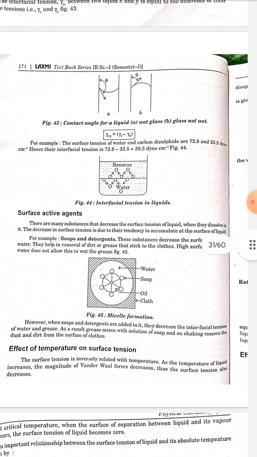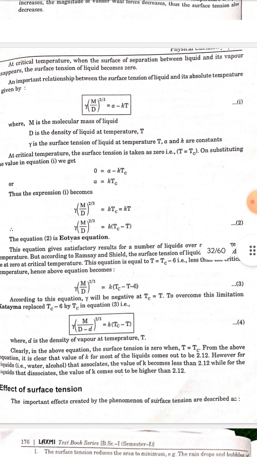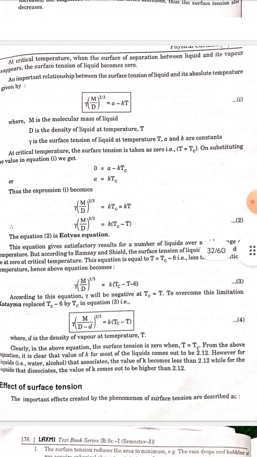The surface tension is inversely related with temperature. As the temperature of a liquid increases, the magnitude of van der Waals force decreases. Thus, the surface tension also decreases. At critical temperature, when the surface of separation between liquid and its vapor disappears, the surface tension of the liquid becomes zero.